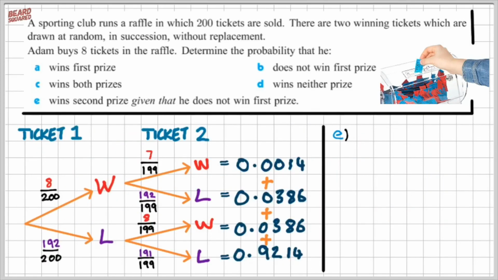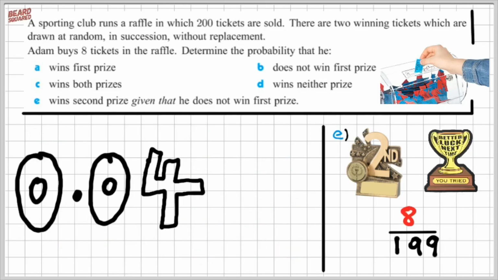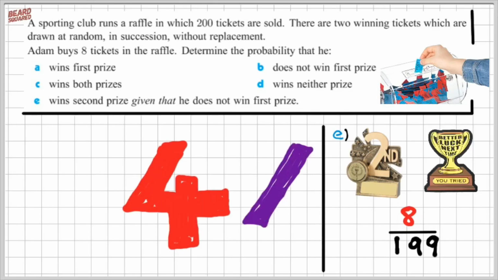Okay, part E, we're finding the probability that Adam wins the second prize given that he does not win the first prize. So what we're doing is we're finding this probability here, which is 8 over 199. So he wins the second prize given that he does not win the first prize, which is basically 8 over 199. And we can calculate that as 0.04, or we can write it as a percentage by multiplying the number by 100, which would get 4%.